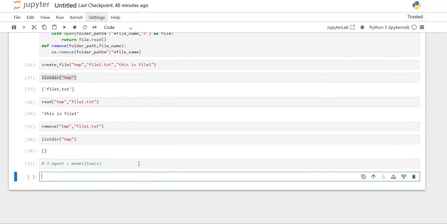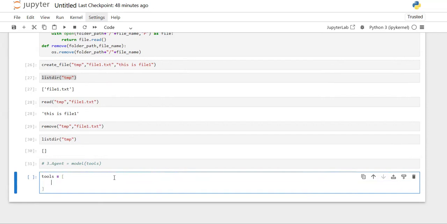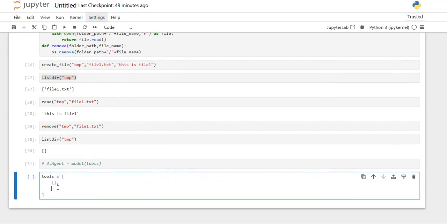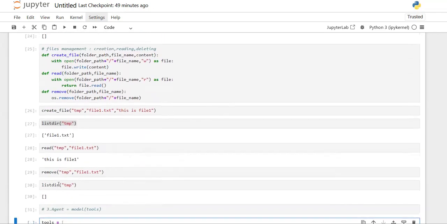How to define these tools, sir? To define these tools, you just take a list. Tools are defined by a list of tools; inside it you can use curly braces, or a list of dictionaries, to define the tools for cloud models.